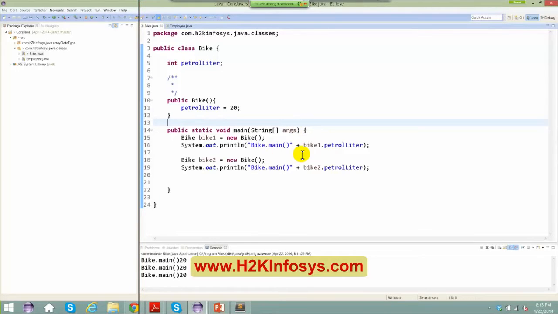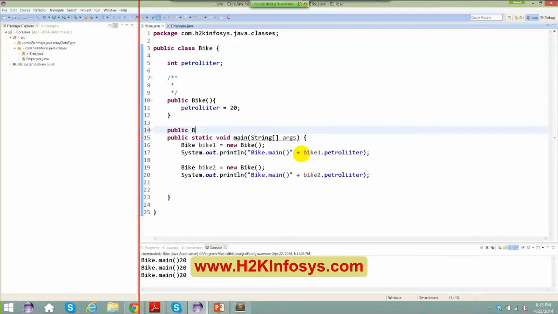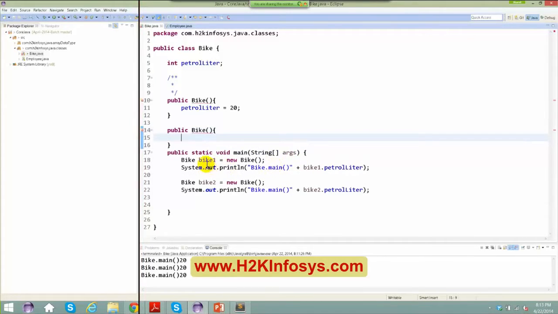write a new constructor. So I'm going to say public Bike, and if I'm having the same signature for both the constructors here, it is going to give me a compile time issue saying duplicate method Bike in type Bike. So what I can do is I'm going to overload this constructor. In order to overload this constructor, what am I supposed to do? I am going to say here int liter. Let me copy this and paste it here.